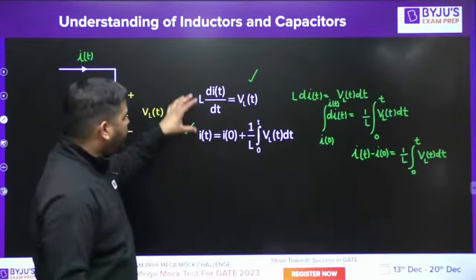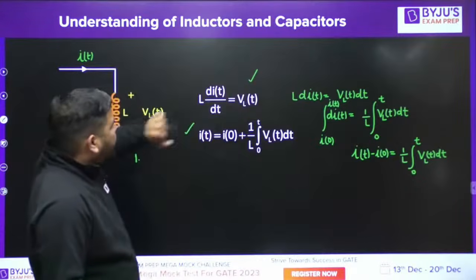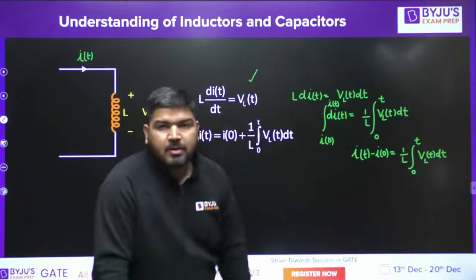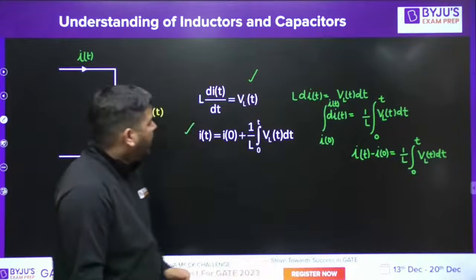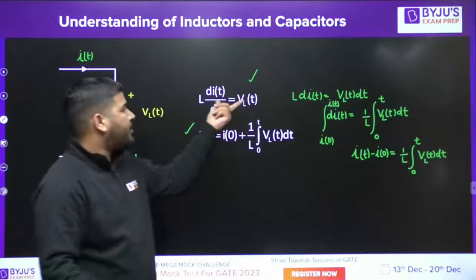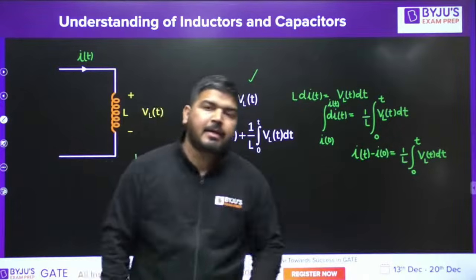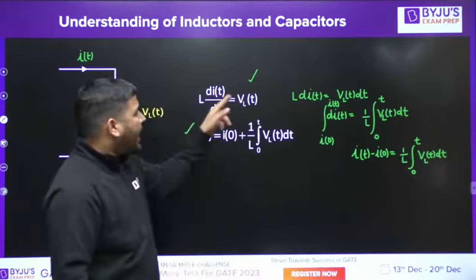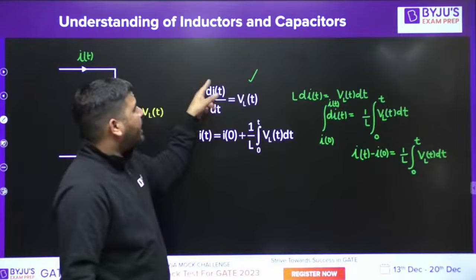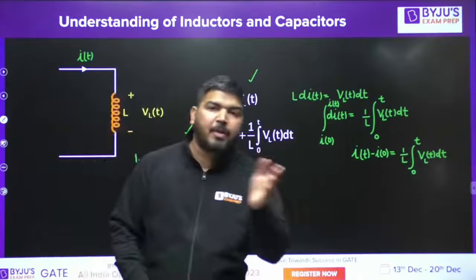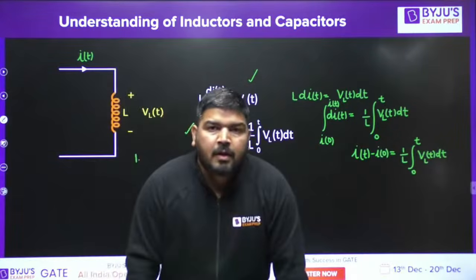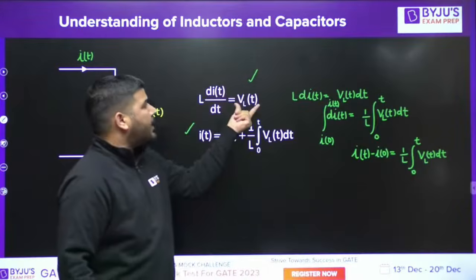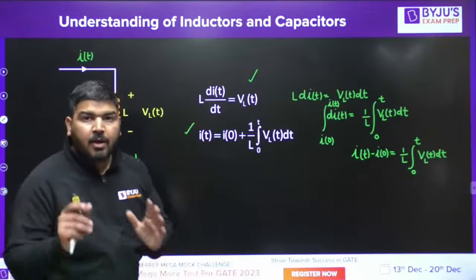Let me tell you again. I told you that if current has a maxima or minima, at that instant V_L(t) will be 0 according to the maxima condition. Conversely, if there is some instant at which the voltage across the inductor is 0, at that instant you can say that I(t) will have either maxima or minima, or it may be constant. If it is constant, then again V_L(t) will be 0. I hope you understood it.